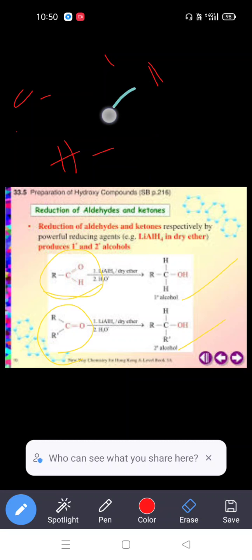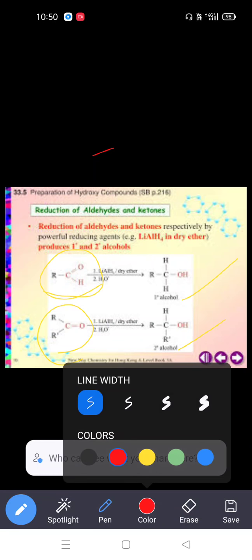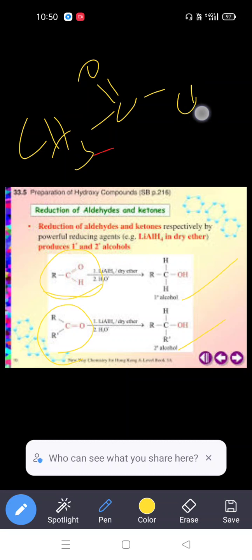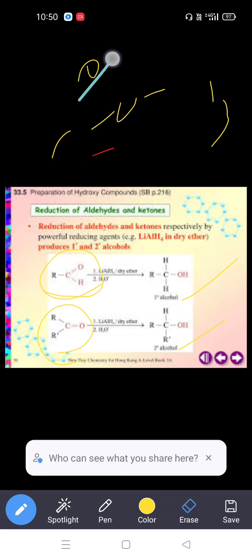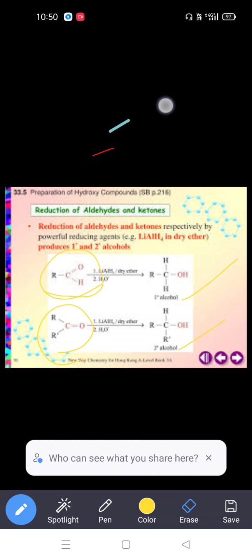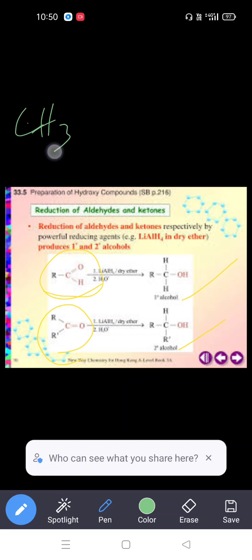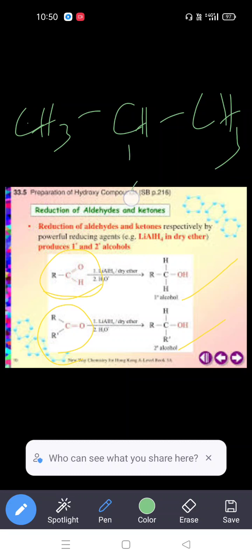Let's see what happens if we involve acetone in this reaction. This is acetone, with three carbons. In this reduction process, we get 2-propanol as the product. So this way, ketones undergo reduction to produce secondary alcohols,